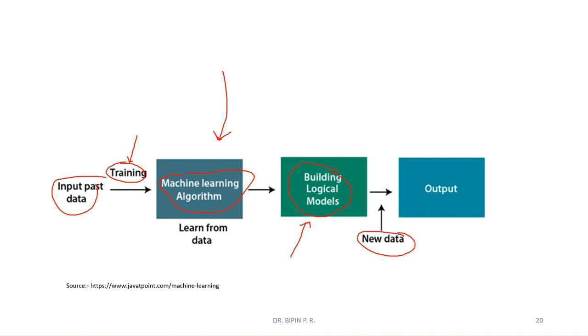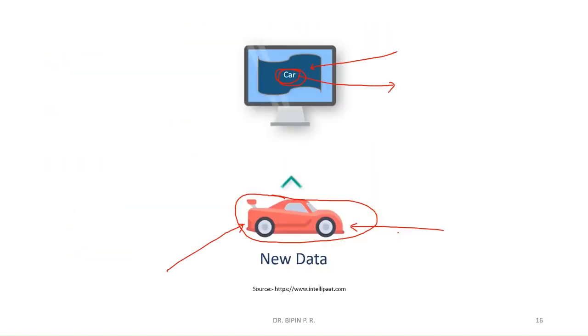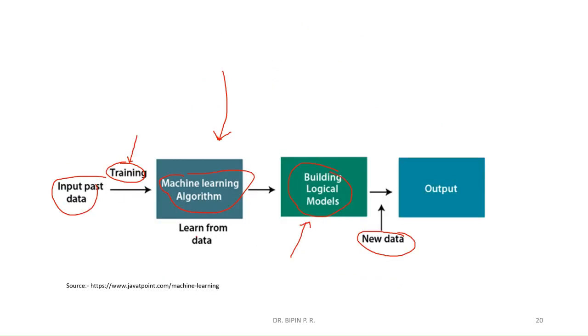In the case of car or no car, here I have shown you, the operation is classification. A new car image will be given, and the output will be that it is a car or no car. If a different image is given, the output is no car. Whatever operation we require, we can do that operation there.